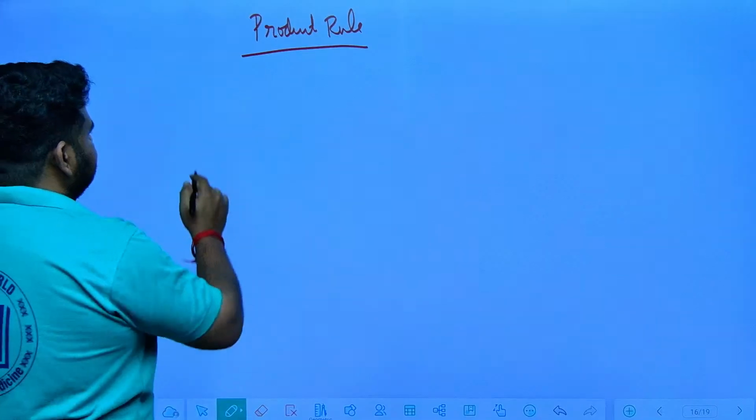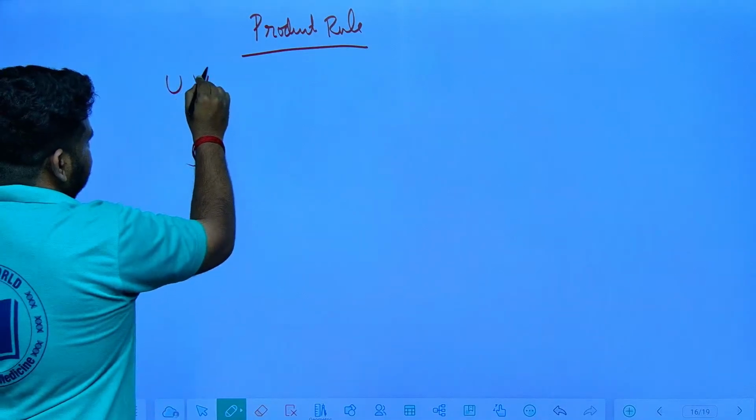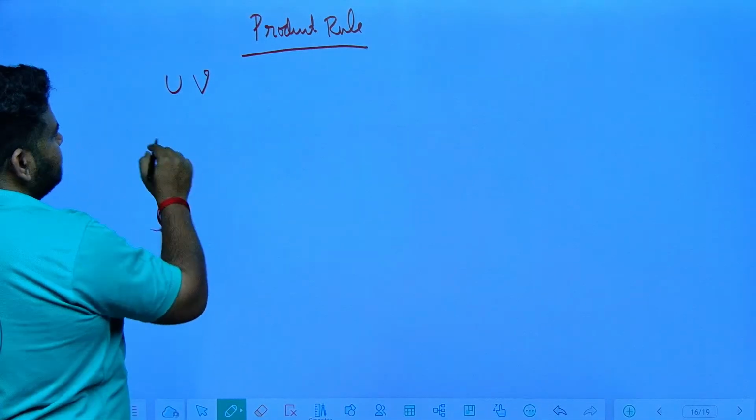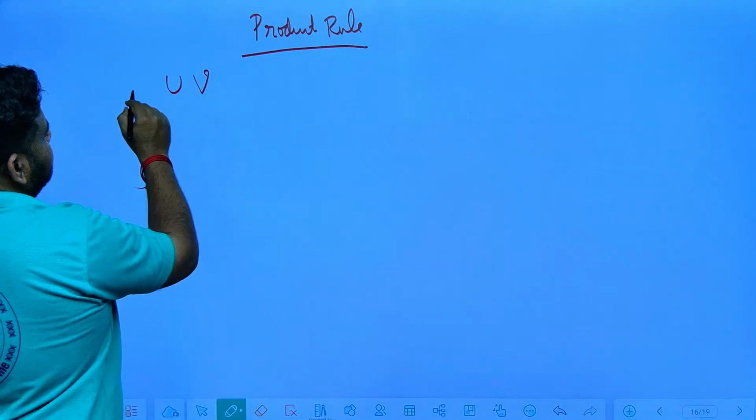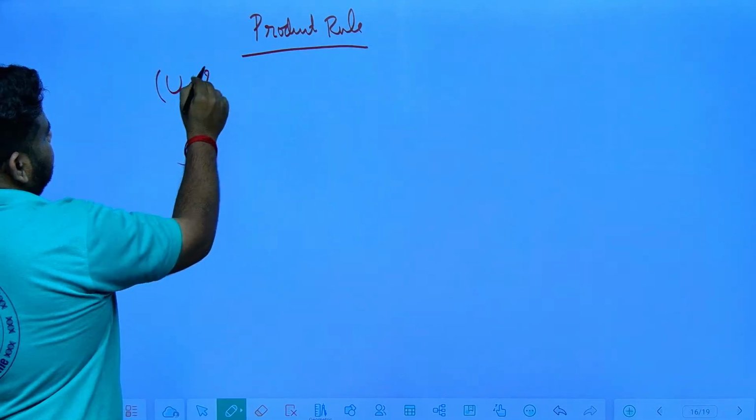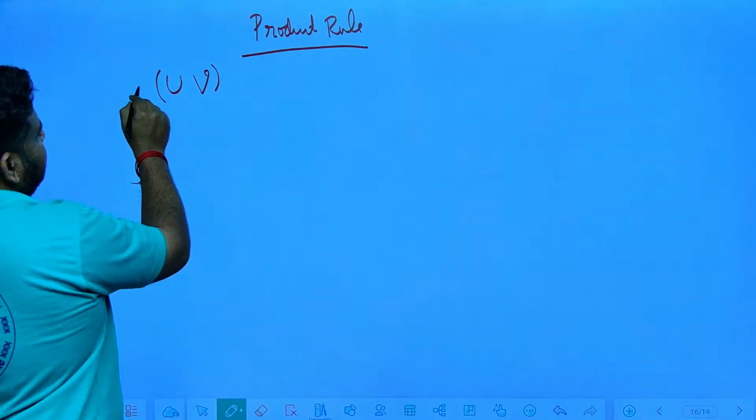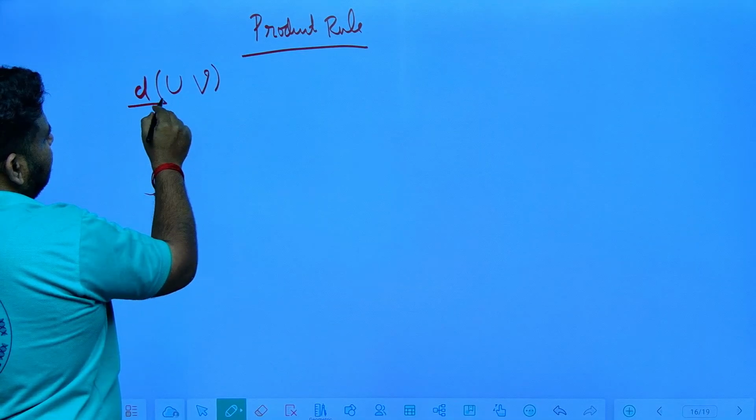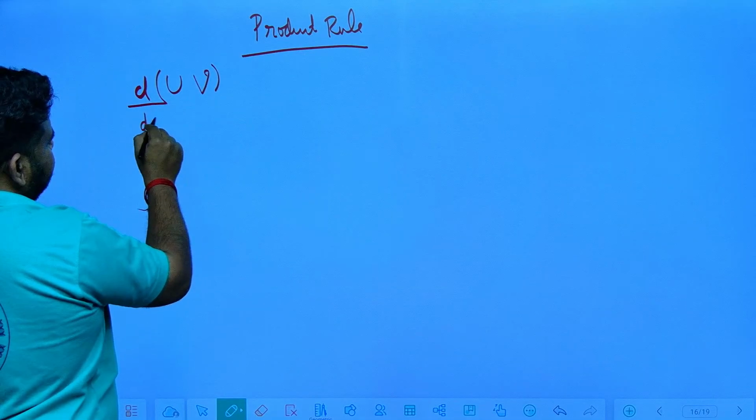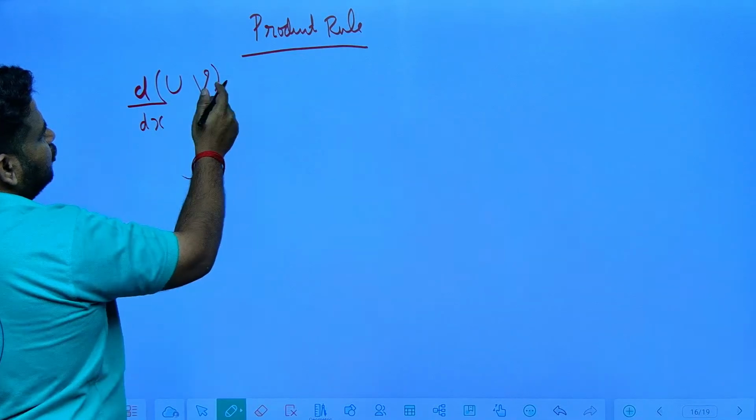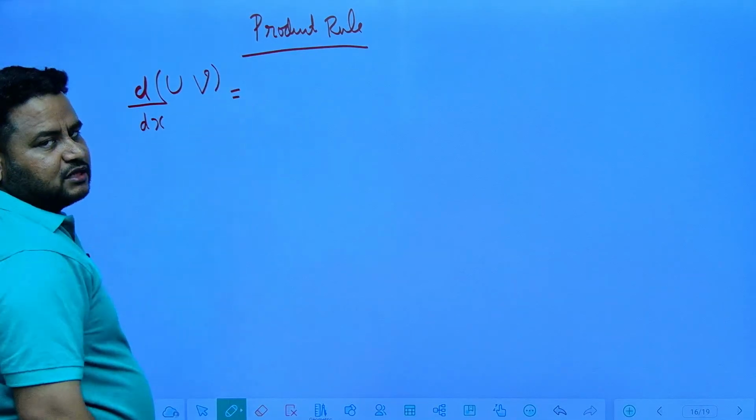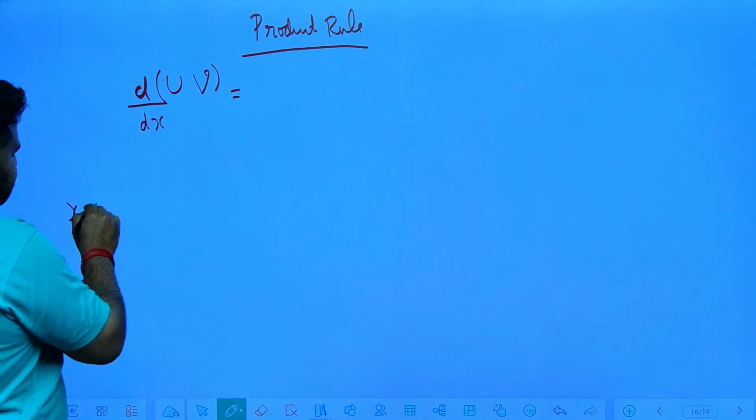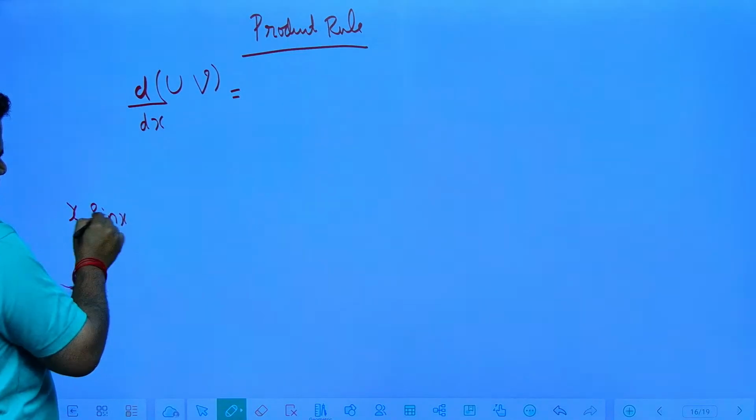Suppose there are two functions u and v. U and v are functions of x. If you want to find d of u into v by dx. So product rule means the functions are product of each other. Suppose I say x sin x. So x is one function, sin x is also one function.